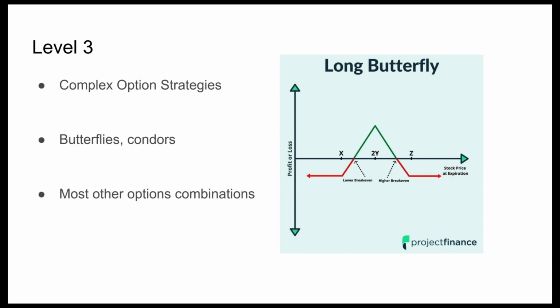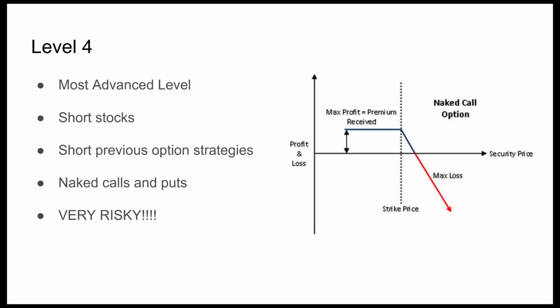The highest option approval level, level 4, grants access to the most sophisticated trading techniques like covered strangle write-ups, which is when you both sell a call and a put simultaneously, along with engaging in true short selling, which involves borrowing shares from someone else's account, then immediately turning around and selling them into the open market within the same period. Additionally, traders are able to sell uncovered calls and puts. This essentially means that they can sell options contracts on margin, which is incredibly risky and can lead to some crazy multiple 100% losses. As expected, large margin deposit amounts apply here due to the high degree of volatility inherent in these types of transactions.